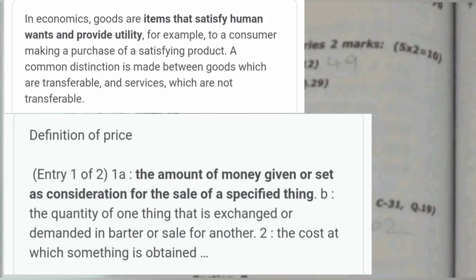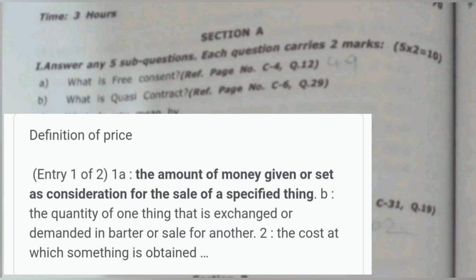In economics, goods are items that satisfy human wants and provide utility. And what is the price? It is the money which is paid as consideration for the purchase or sale of a specified thing. So that is price.